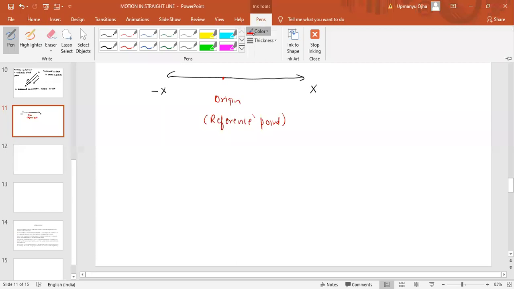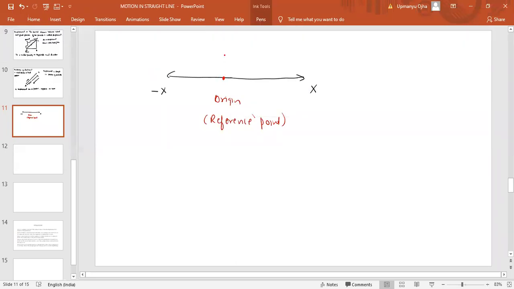Now let us suppose that a particle started from the origin. So origin will be your initial position. Say it started from point O, and it travels in the positive direction, means it started from O and reaches A. The distance traveled from O to A is say 50 meters.